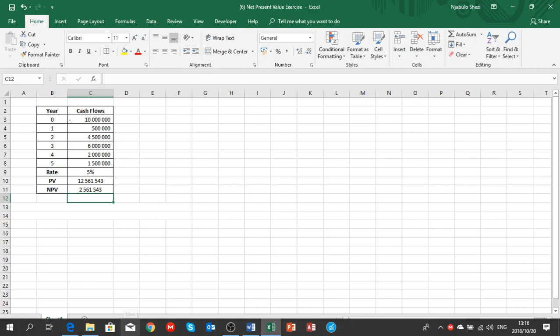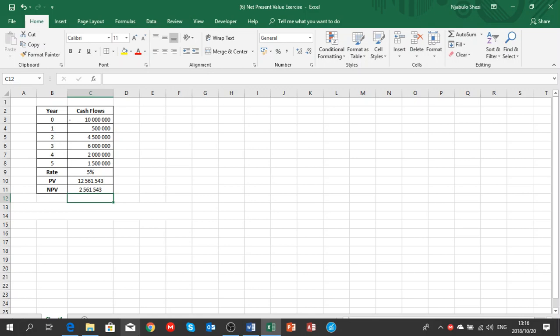So what does this mean, guys? Because interpretation is very important. We've done our calculations, but now we need to somehow interpret what we've calculated. So what does this 2.5 odd million represent? What does it mean?